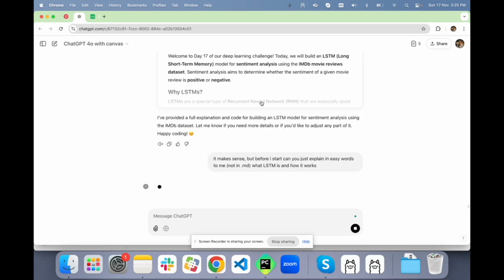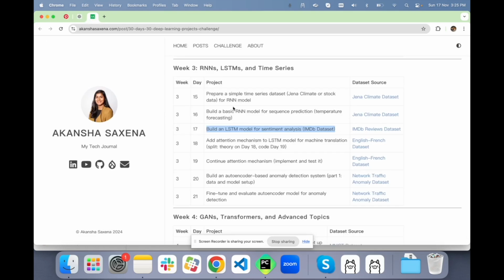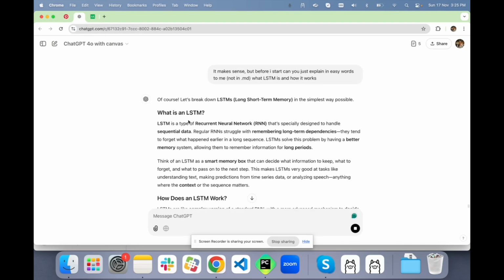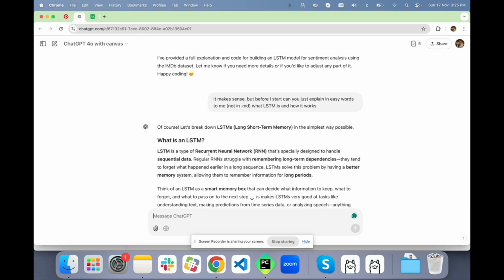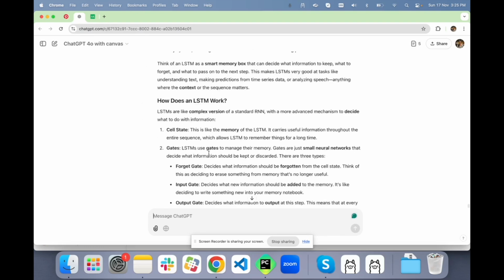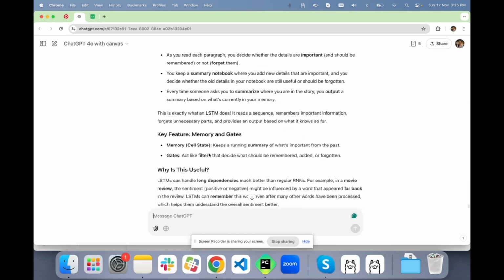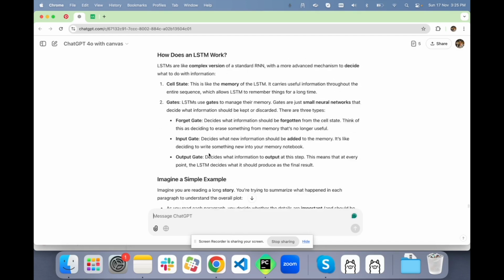So yesterday, when we were doing our first problem on the RNN, we saw that LSTM is an advanced model and also works on time series or sequential datasets. So how is it different from the recurrent neural network? We are going to figure it out today.